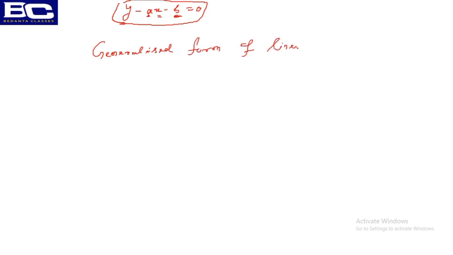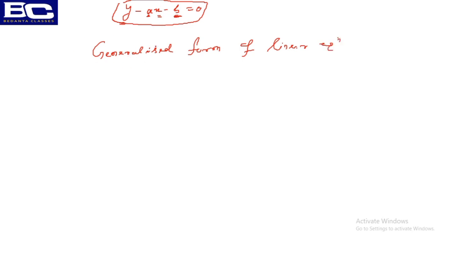And whatever is multiplied with y, if I say 2y minus x minus b, so 2, whatever is multiplied with the variable, is called a coefficient. So what could be the generalized form of a linear equation? Now we are discussing the generalized form of a linear equation.